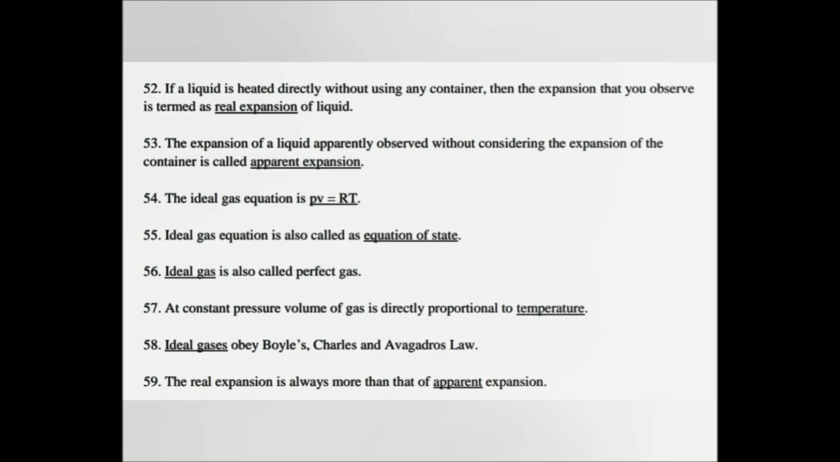The ideal gas equation is PV = RT. Ideal gas equation is also called equation of state. Ideal gas is also called perfect gas. At constant pressure, volume of gas is directly proportional to temperature. Ideal gases obey Boyle's law, Charles' law, and Avogadro's law. The real expansion is always more than that of apparent expansion.